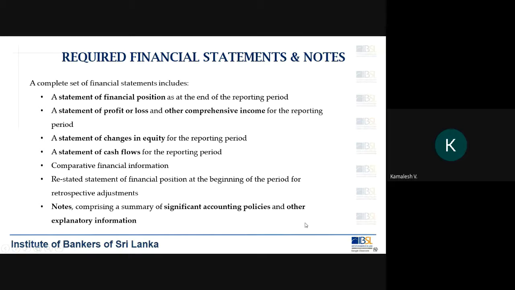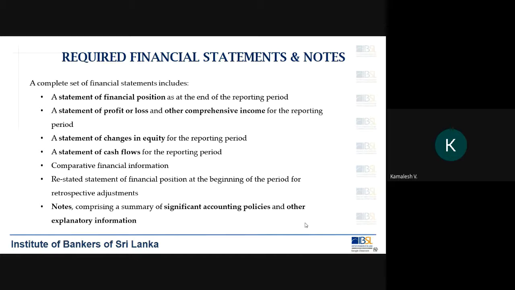So statement of cash flows will be our last topic. During this course, the last topic would be the statement of cash flows. Why we do it last is, by the time we do the statement of cash flows, we should be 100% thorough with all that we have learned, because the entire thing that we have learned is going to get reflected in the statement of cash flows. So the knowledge we have from all the others will be very, very important to prepare the statement of cash flows. So that will be our last topic when it comes to this particular module.